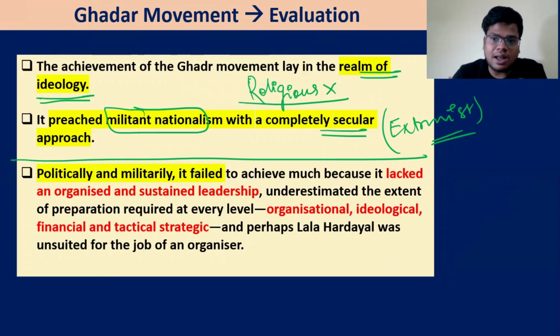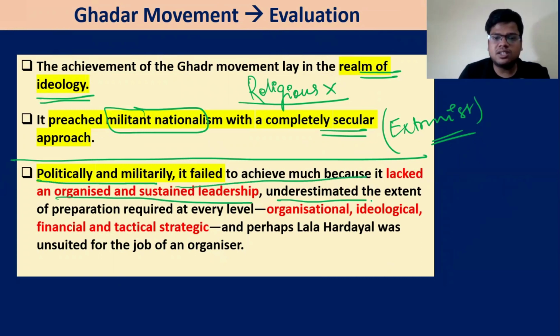They presented an example in front of India of how revolutionary sentiments can be brought about and why we need to get the British out of India. Politically and militarily, it failed to achieve its goals. It lacked organized and sustained leadership, and underestimated the extent of preparation required at every level.